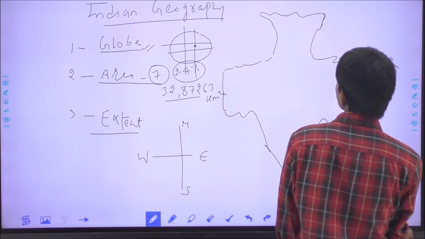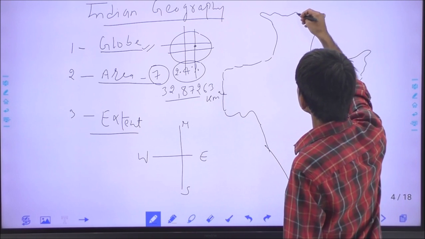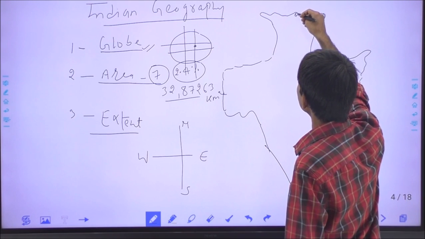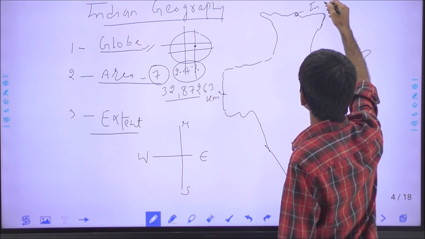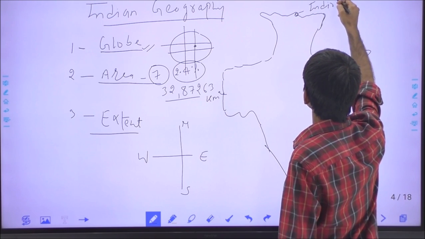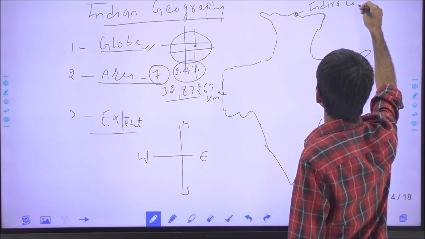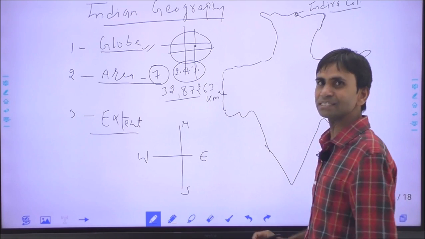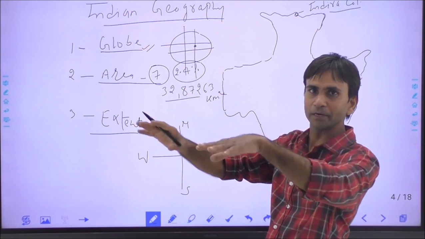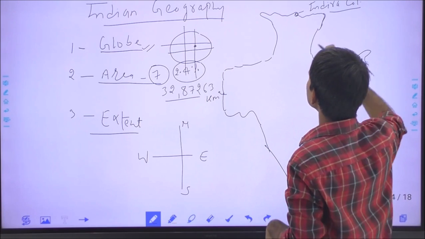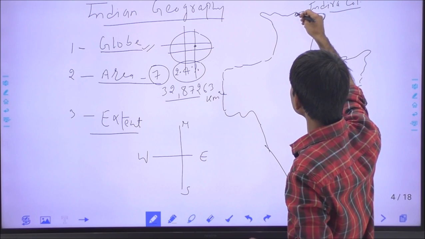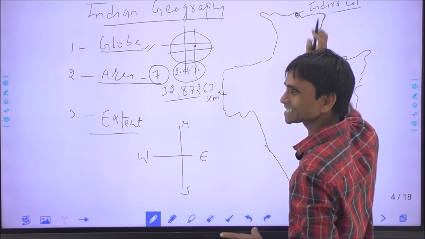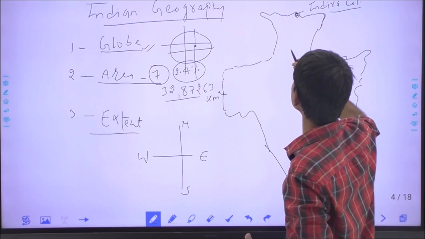Through the map we can locate, this is the northernmost point of India, and it is called the Indira Col. Col means gap or lowest point between two mountains. Indira Col is in Jammu Kashmir at the eastern expansion of Siachen Glacier in Ladakh region.